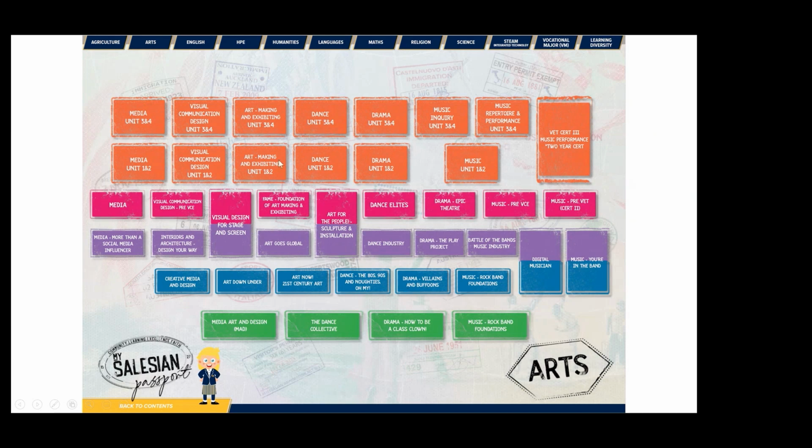So if we have a look at our arts program at the moment, and just coming back to those students who've looked at high-level dance outside of school, they might be looking at a purple dance industry subject, maybe our red focus dance elite program, and working out that these levels are more appropriate to their skills. Whereas a student who has never done dance before but is interested in beginning that pathway can look at our blue level explore dance subjects as well.